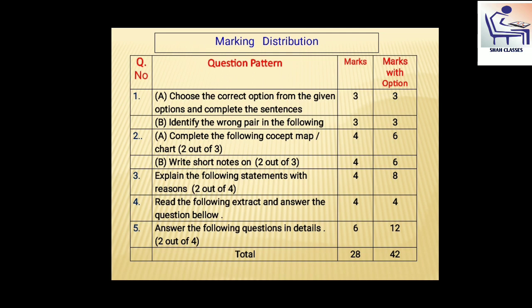The first question is an objective type question. A. Choose the correct option from the given options and complete the sentences. This question carries 3 marks. B. Identify the wrong pairs in the following. This is also for 3 marks.